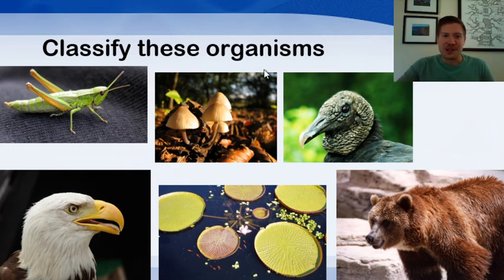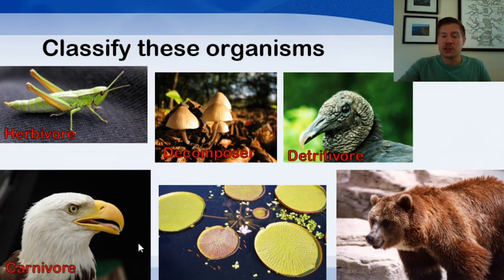Alright, so let's look at what they are. Grasshopper here, you should have classified as an herbivore. It's a heterotroph. It's an herbivore. Eats plants. Okay? Mushrooms are decomposers. They break down organic material in order to get energy, but they don't eat it. Unlike the vulture here, who is a detritivore, actually eats the decaying organisms.